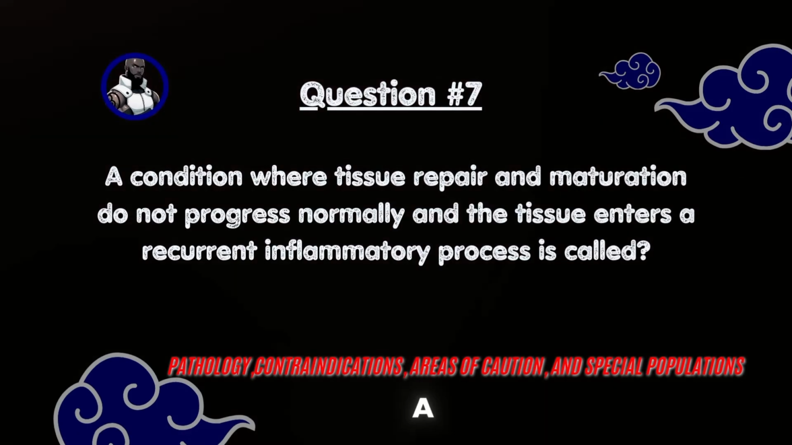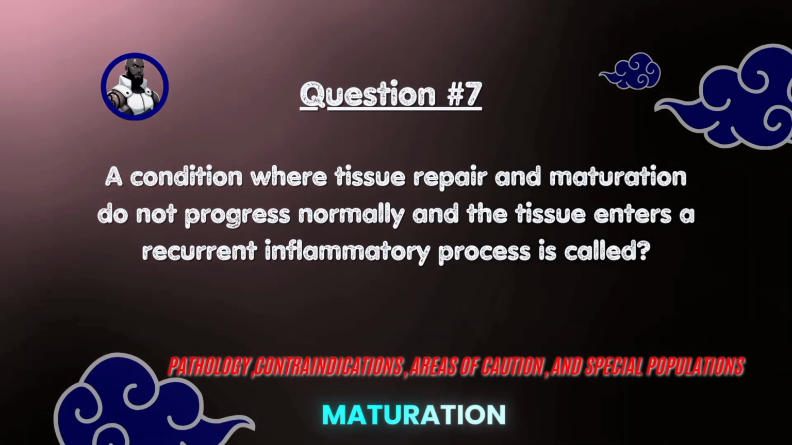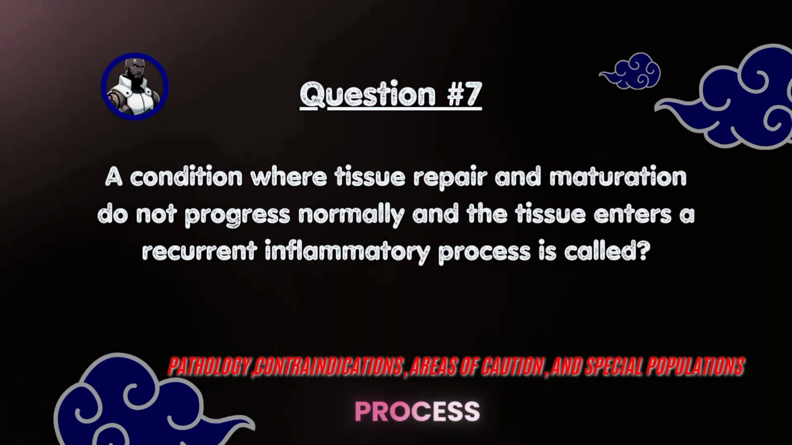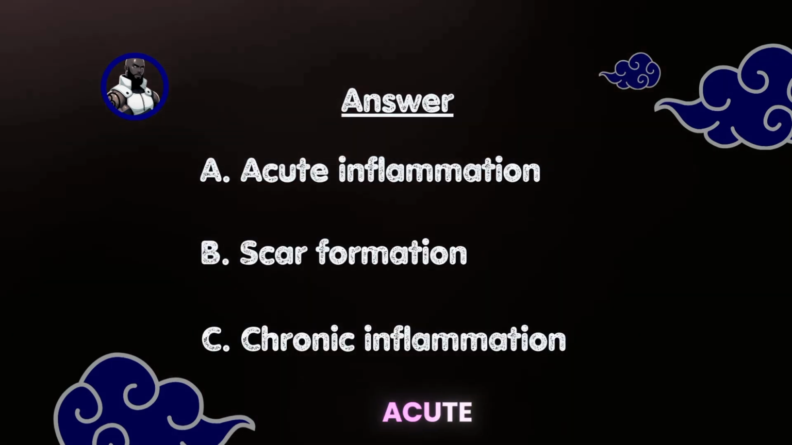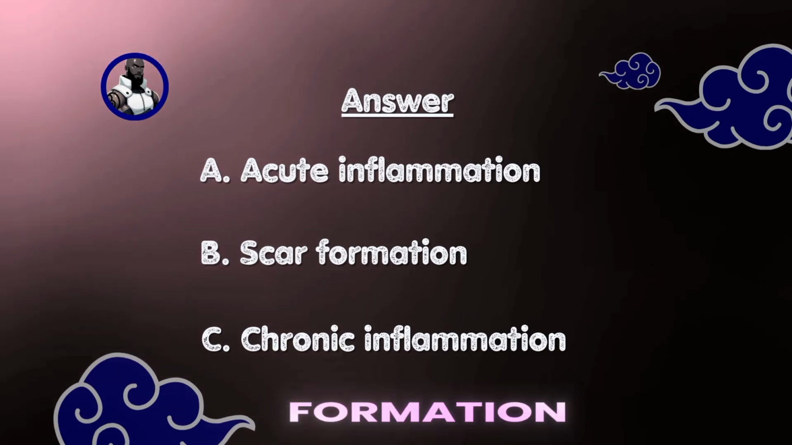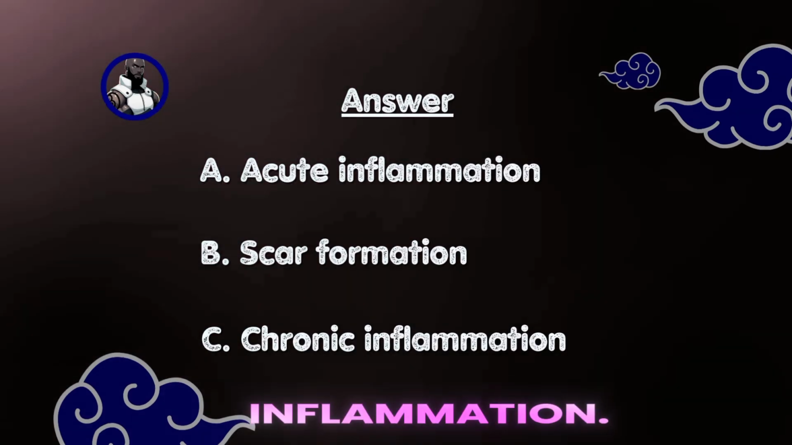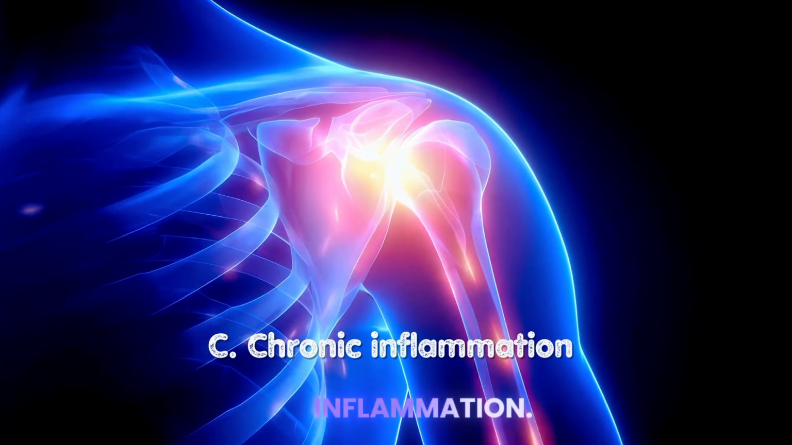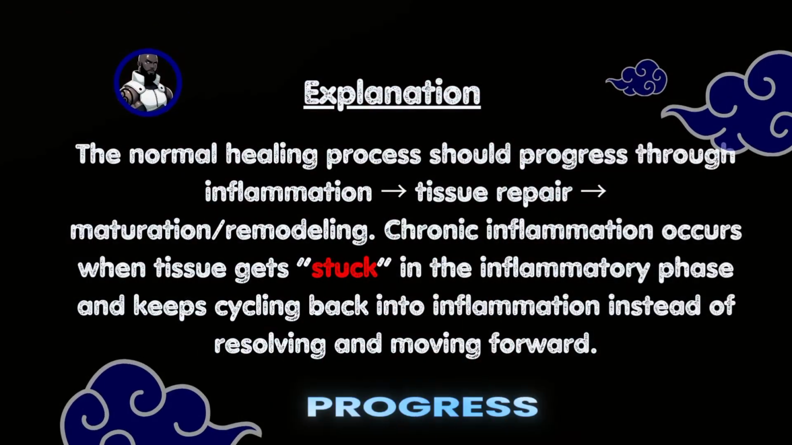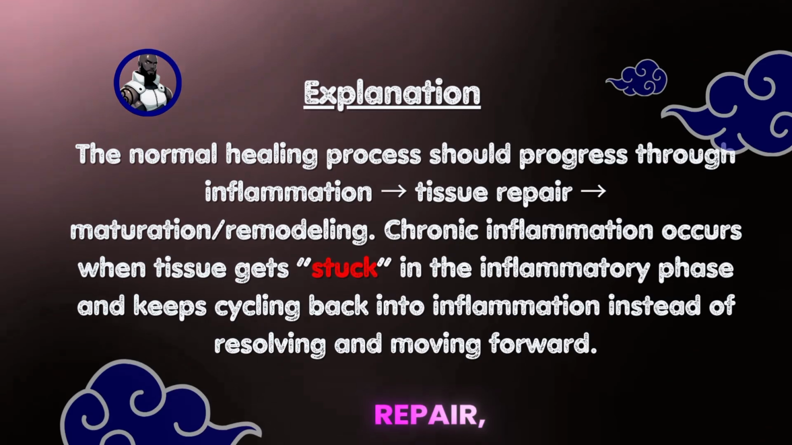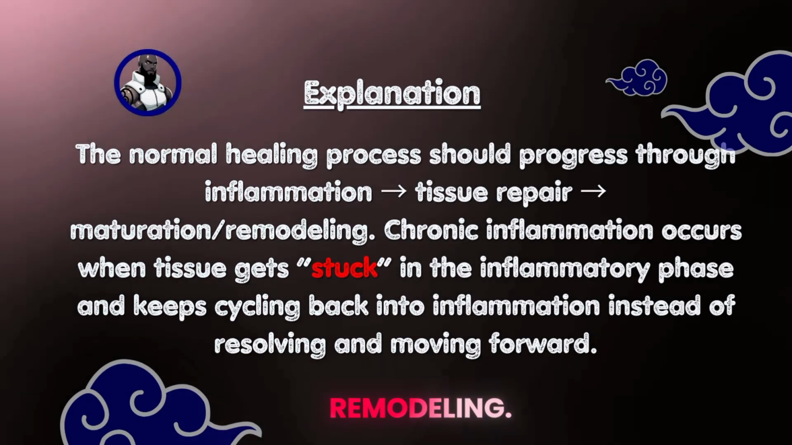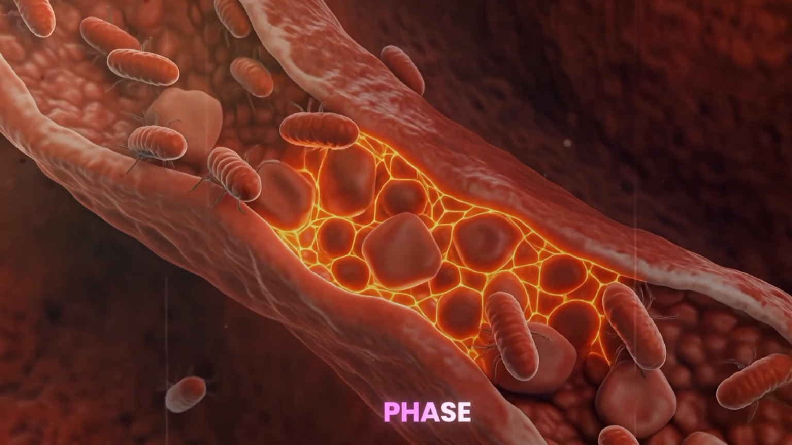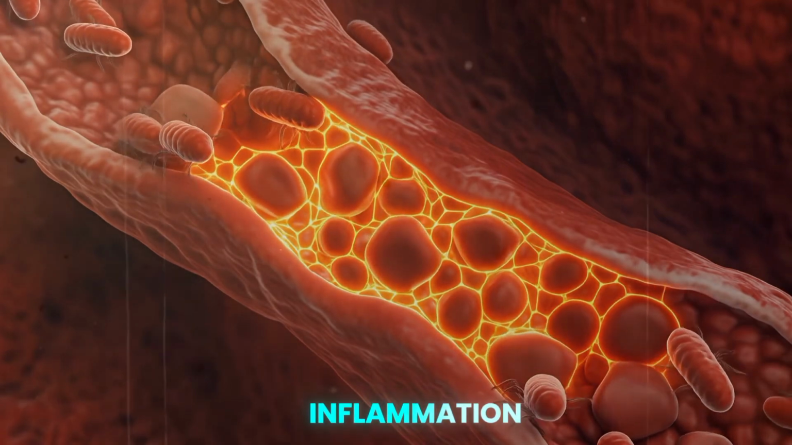Question number 7. A condition where tissue repair and maturation do not progress normally and the tissue enters a recurrent inflammatory process is called A. Acute inflammation, B. Scar formation, C. Chronic inflammation. The answer is C. Chronic inflammation. The normal healing process should progress through inflammation, tissue repair, maturation, remodeling. Chronic inflammation occurs when tissue gets stuck in the inflammatory phase and keeps cycling back into inflammation instead of resolving and moving forward.